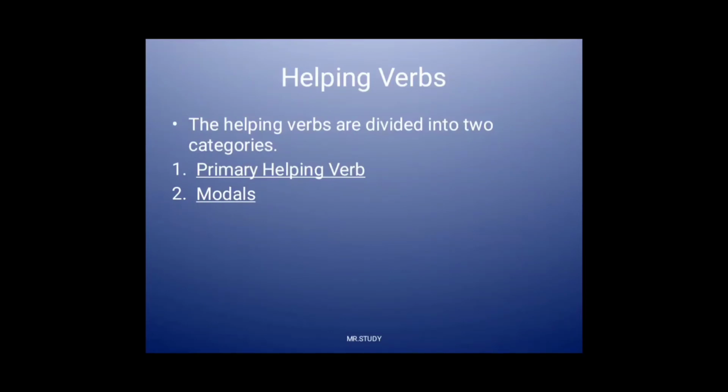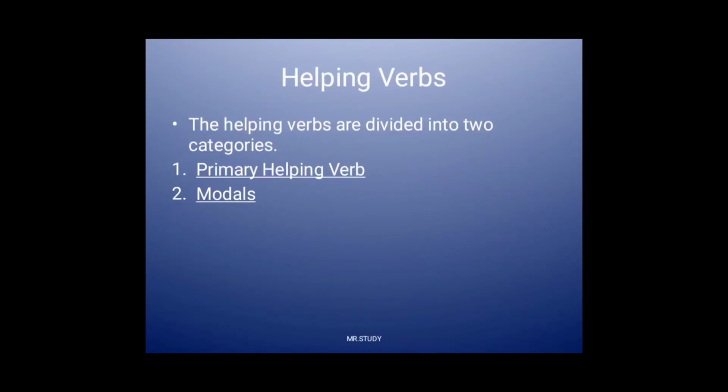For example, the other children were playing outside. The were is the primary helping verb. Have is used to make a perfect tense. For example, I have finished washing the dishes. Have is a primary helping verb.